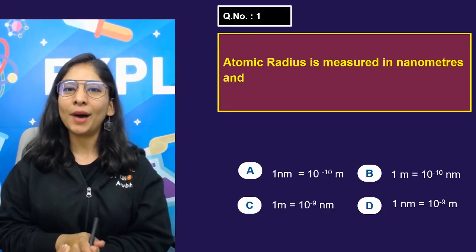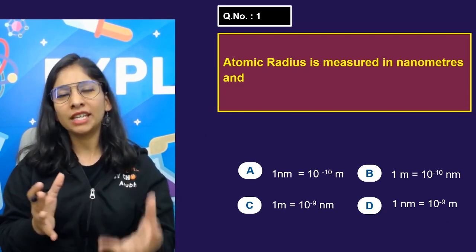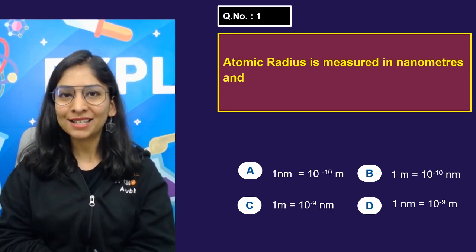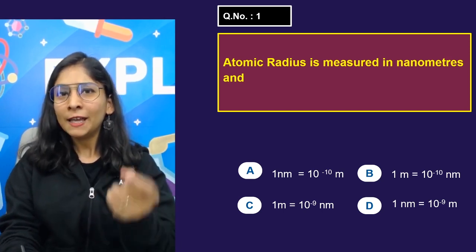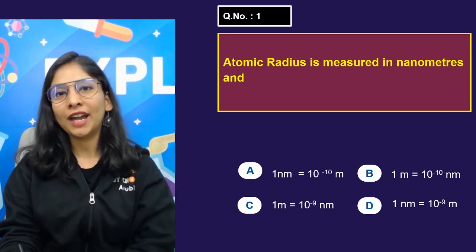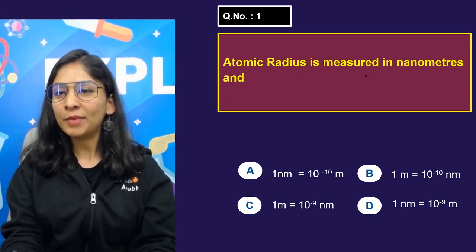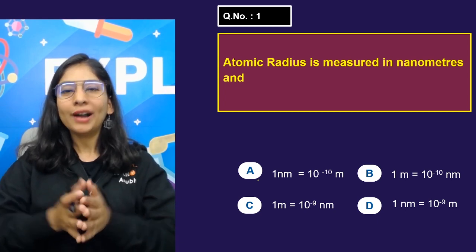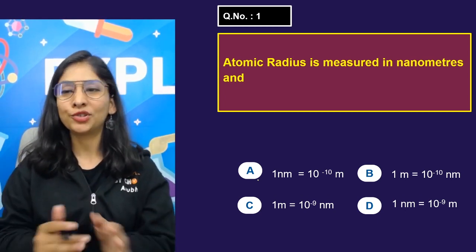This is question number 1. In this series, we'll discuss all types of questions: MCQs, 1-liners, 1-markers, 2-markers and 3-markers as well. The class will be very interactive if I see your responses in the comment section and in the live chat. So question number 1: atomic radius is measured in nanometer, and you need to tell what exactly a nanometer is in meters, from the given options.